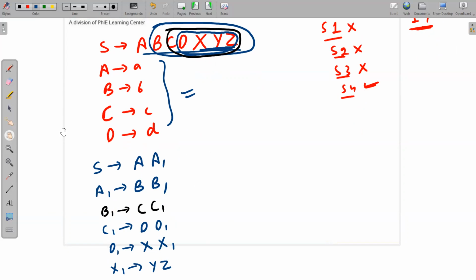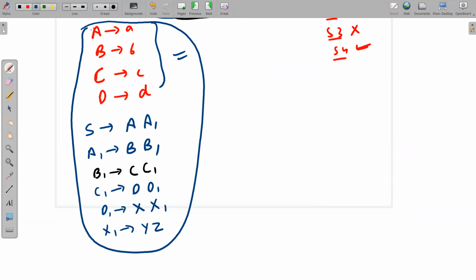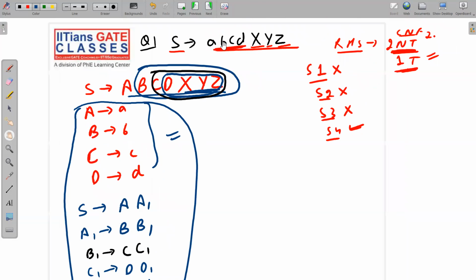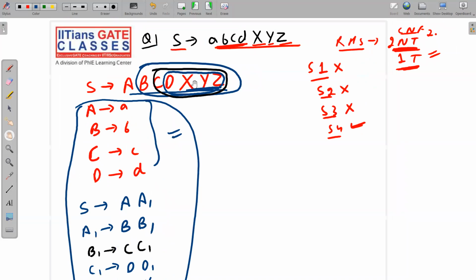Similarly, I have to write all these also. Let me copy paste here itself, so these all will be copy pasted here. I will say that this is the converted grammar for this. S implies A, B, C, D, X, Y, Z is your given grammar, and the equivalent CNF will be this. I hope I have made the point clear to all of you.